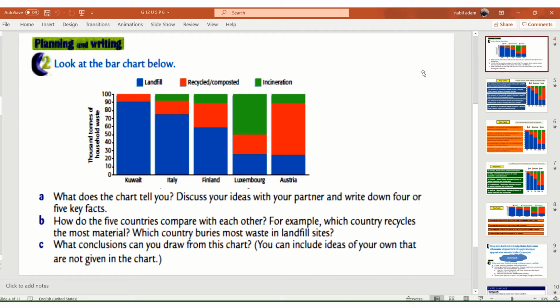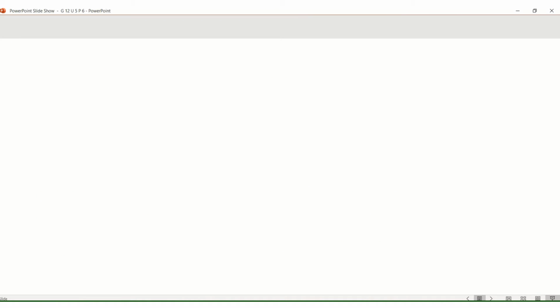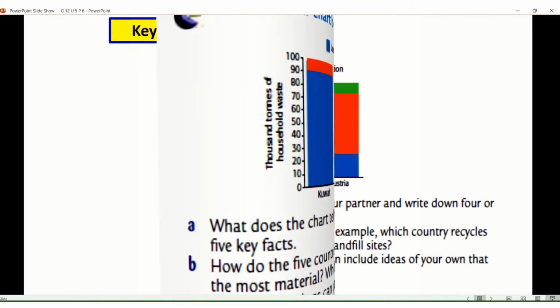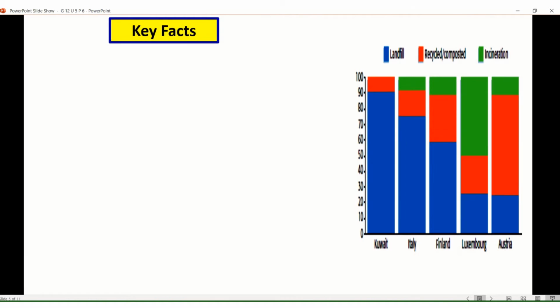What conclusions can you draw from this chart? You can include ideas of your own that are not given in the chart. Here, there are some key facts.